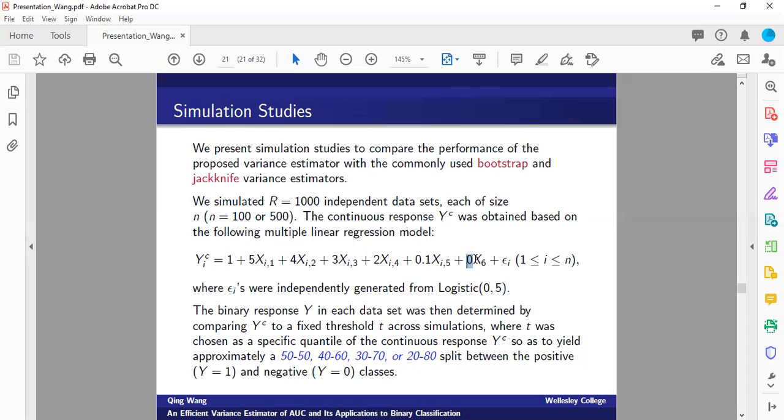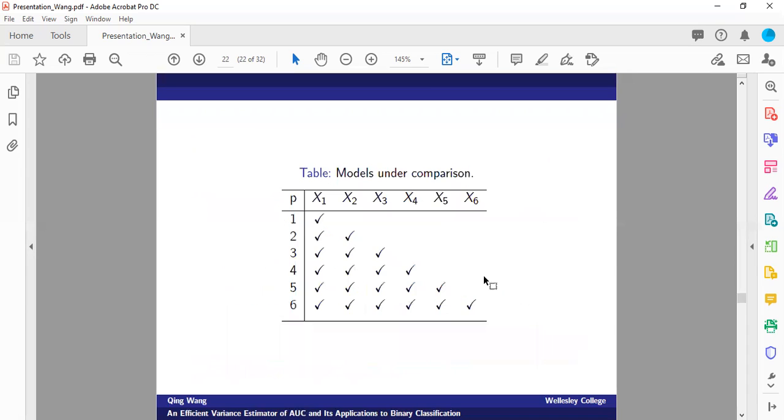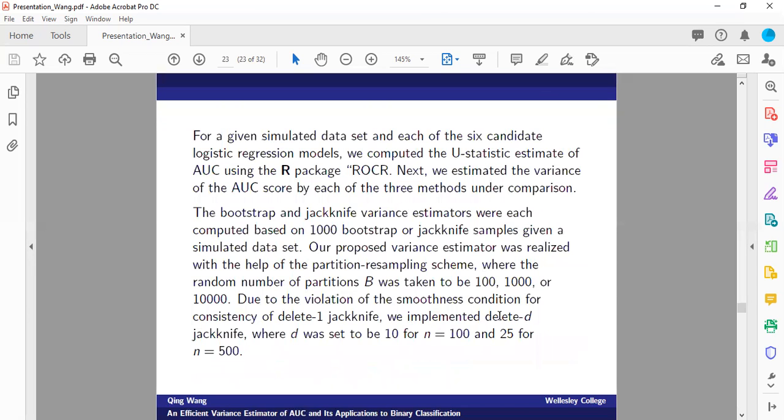Also notice that the true coefficient in front of x6 is equal to 0. So x6 is actually a redundant predictor variable. Okay. And we have 6 models under consideration and comparison, from the best model with only one predictor up to the full model with all 6 predictor variables. Again, model 5 is the true model form because the true coefficient in front of x6 is equal to 0.